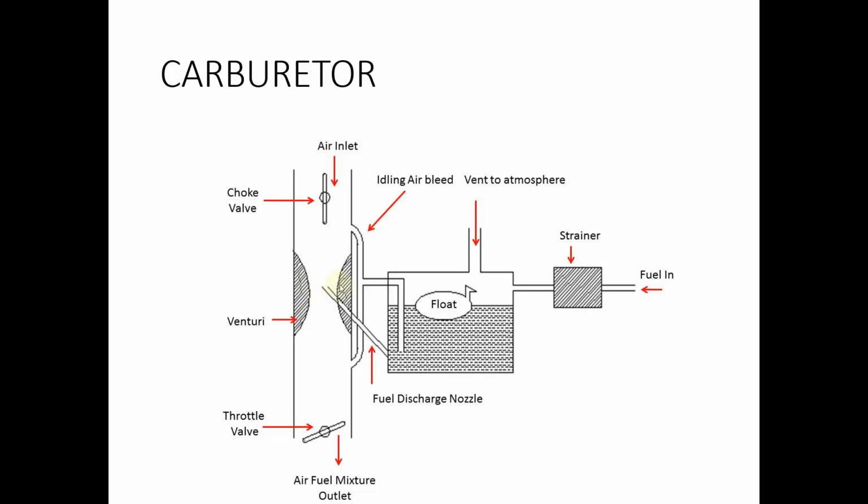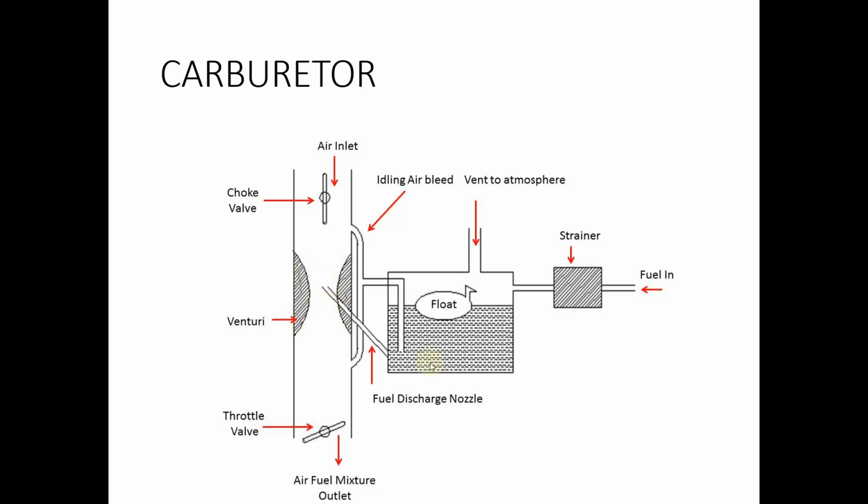Due to this pressure difference, we have told earlier that the fuel here exists under atmospheric pressure due to this opening, and the other end of this discharge nozzle now has a very low pressure due to this decreasing area.